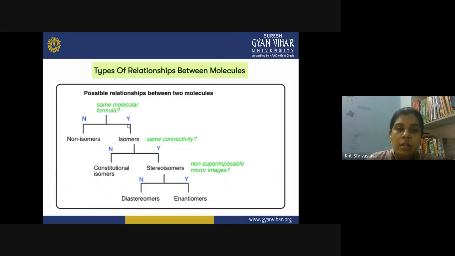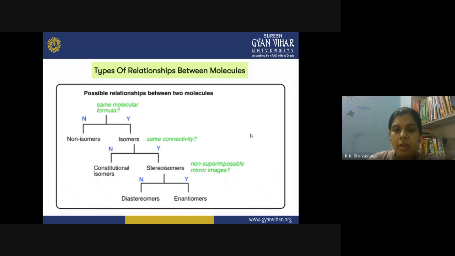So if the two molecules have the same molecular formula and the same connectivity, you are getting stereoisomers. Now at this point, you have to decide what type of stereoisomerism is present in your molecule. So how will you decide that? You will see whether the molecule has non-superimposable mirror images.